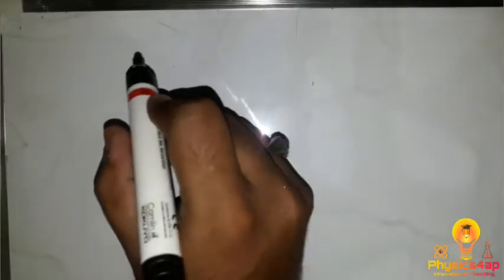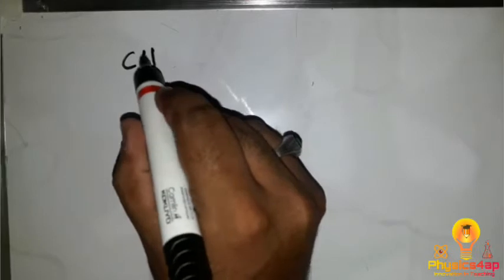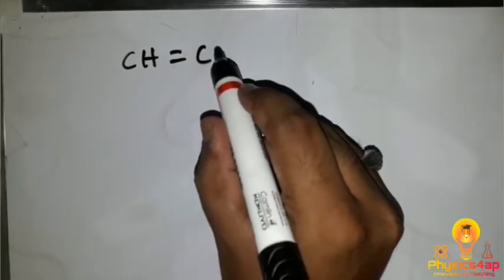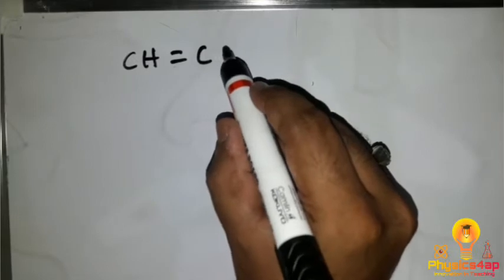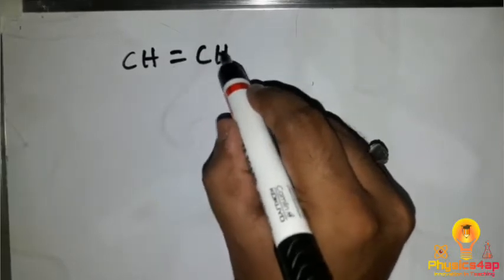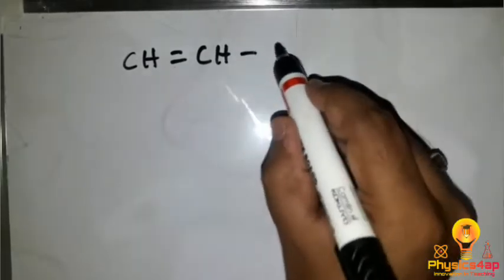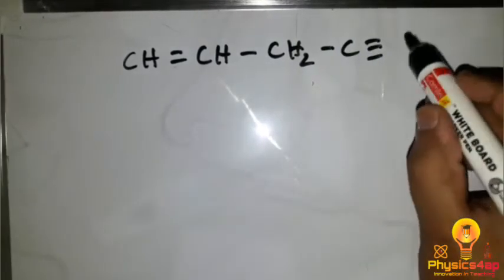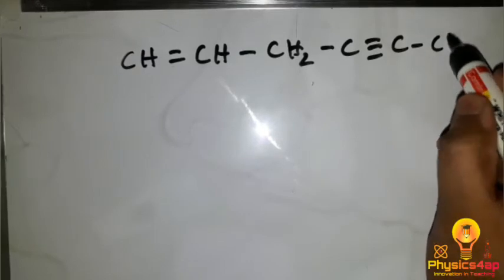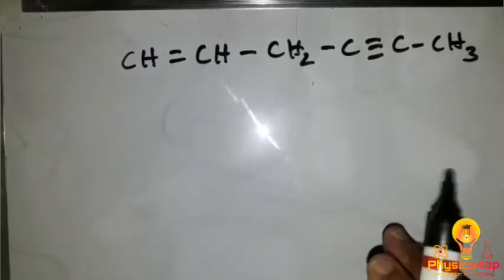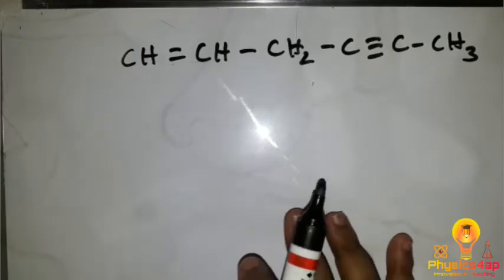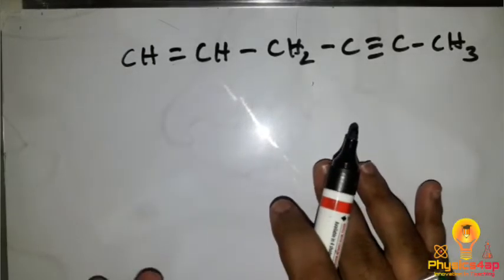If we have a double bond and a triple bond, let us see: CH double bond CH, CH2, C triple bond C, CH3. For example, this is a compound where we have a double bond and a triple bond.